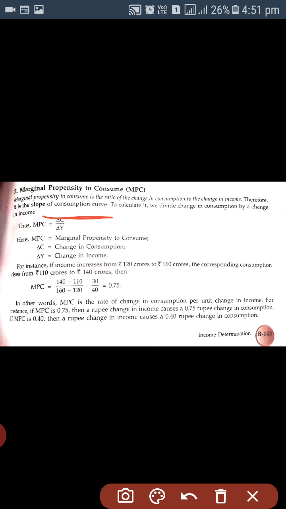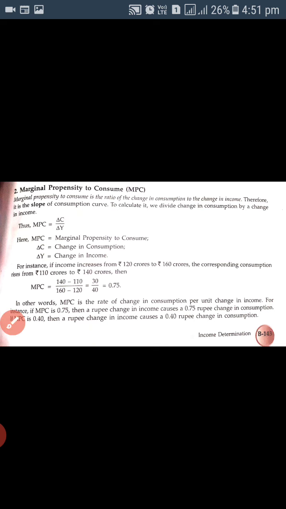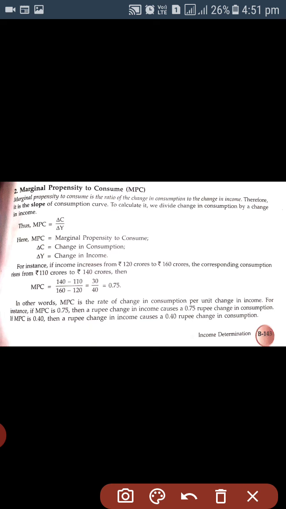Sometimes a question arises in the final examination: among APC or MPC, which is the slope of the consumption curve? Remember, it is the marginal propensity to consume which describes the slope of the consumption curve. To calculate the value of MPC, we have to divide the change in consumption by the change in income.